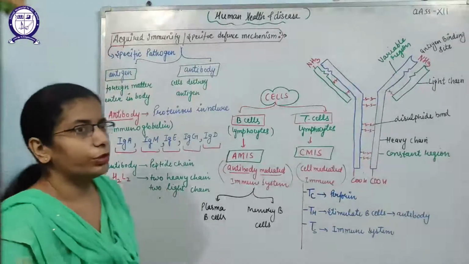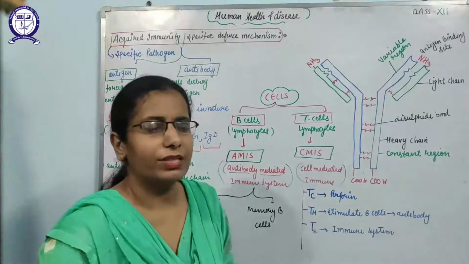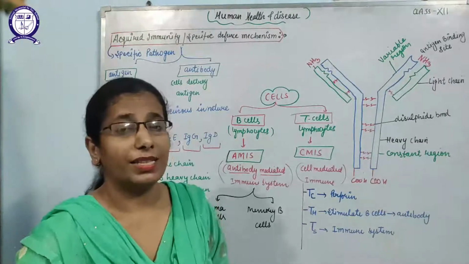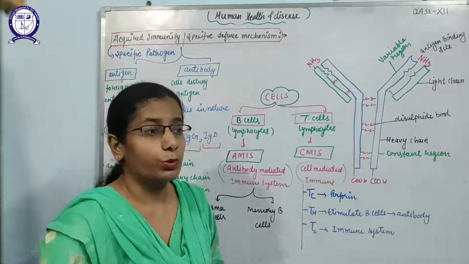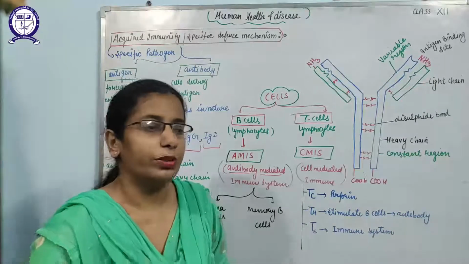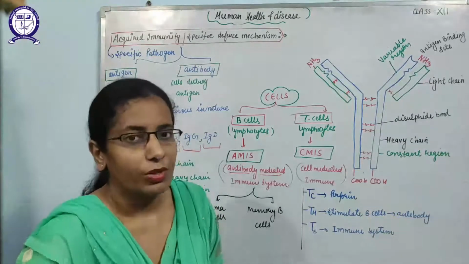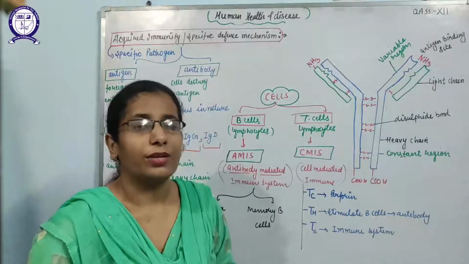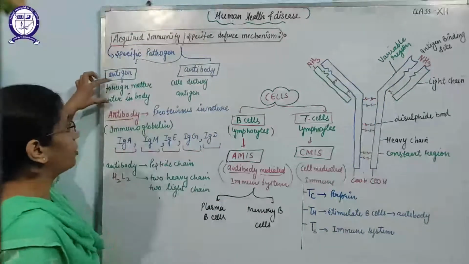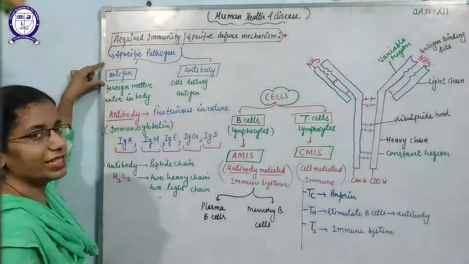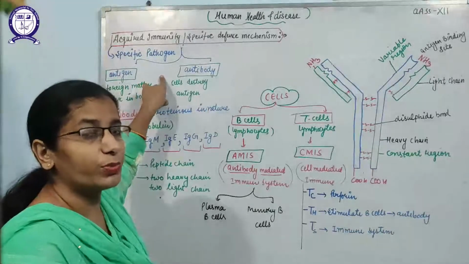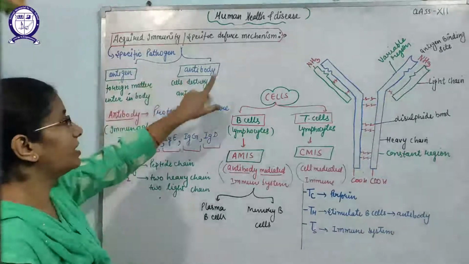In acquired immunity, you must know two terms: one is antigen and the second is antibody. The pathogens, like bacteria, virus, protozoans, helminths, fungus, that enter the human body to affect its normal working, or cause malfunctioning and infections, are known as antigens. So the foreign matter that enters the body is known as the antigen, and against that antigen, the special type of cells produced by our body is known as the antibody.